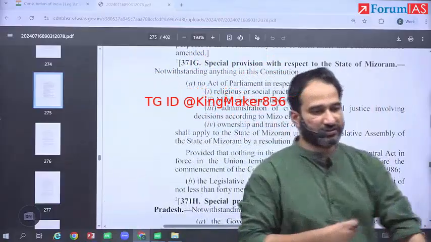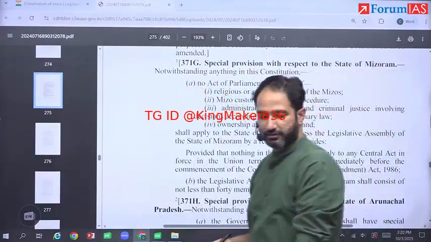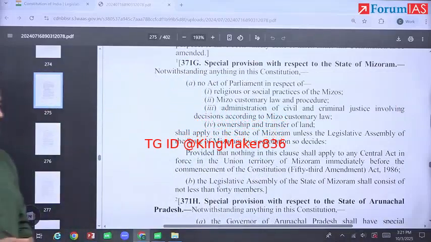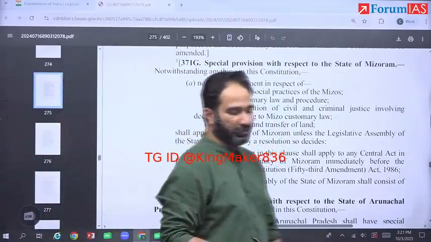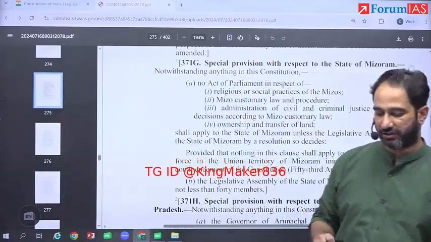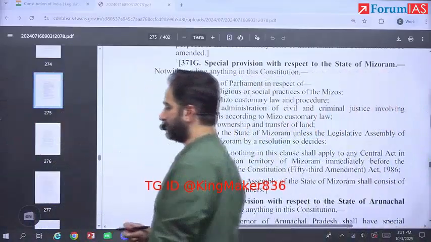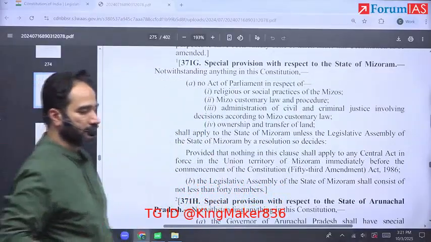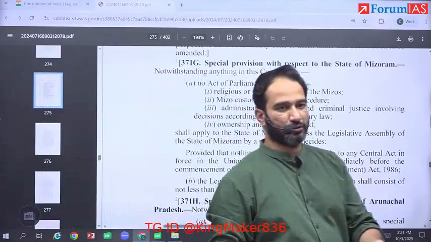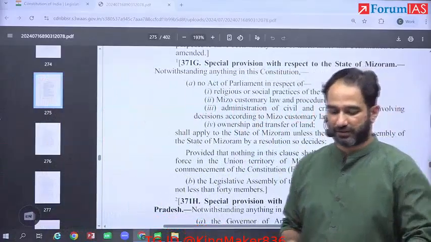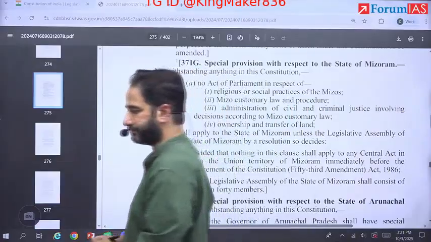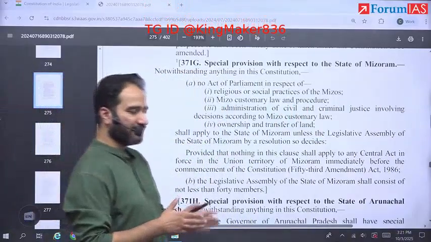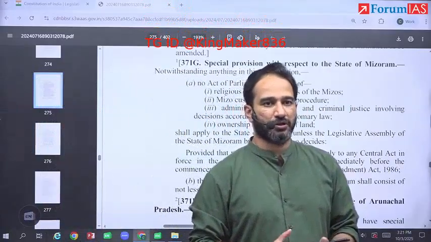UCC through Article 44 may lead to dominance of center over states. One of the issues is that if the center does make a uniform civil code, states have their own.